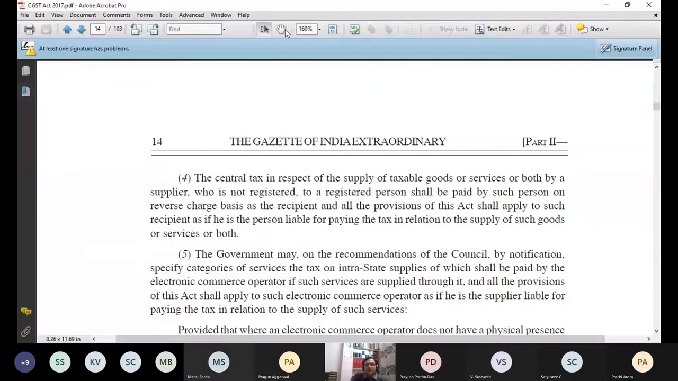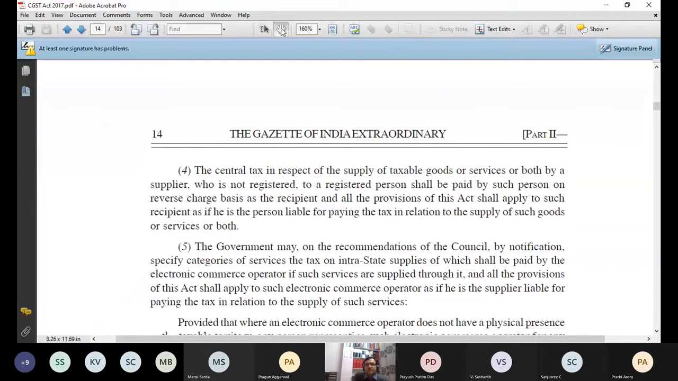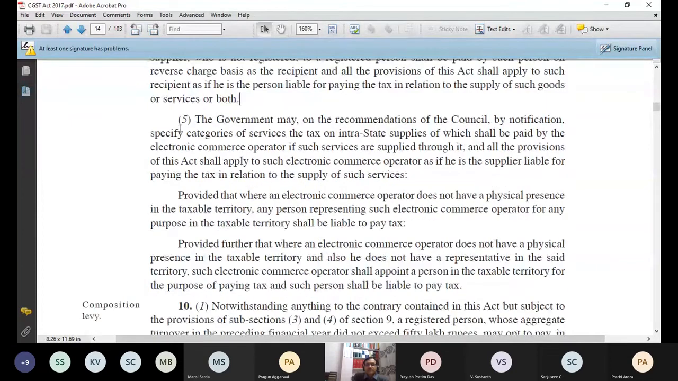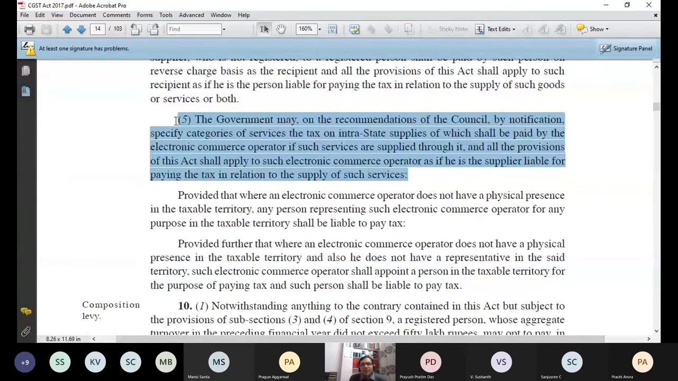Now this is my 9.5, last subsection. The government may, on the recommendations of the council by notification, specify categories of services. If you remember, in section 9.1, 3 and 4, the words goods or services or both were used. But in 9.5, the word used is services only, not goods. So 9.5 is applicable on services.